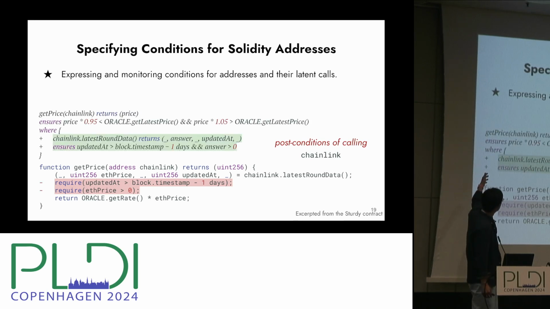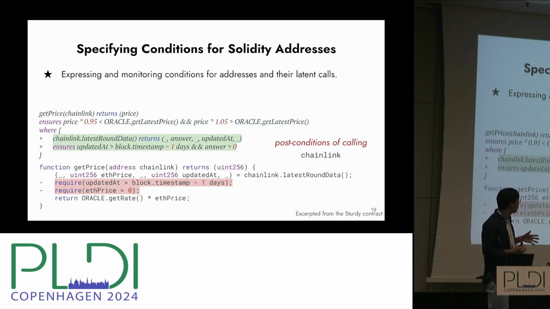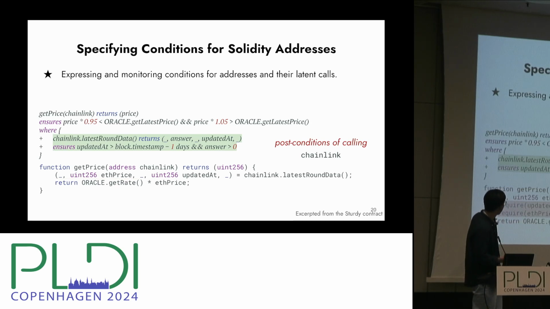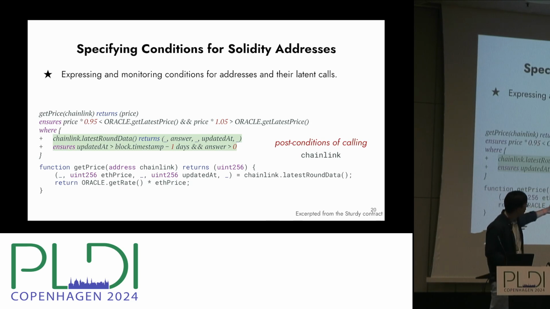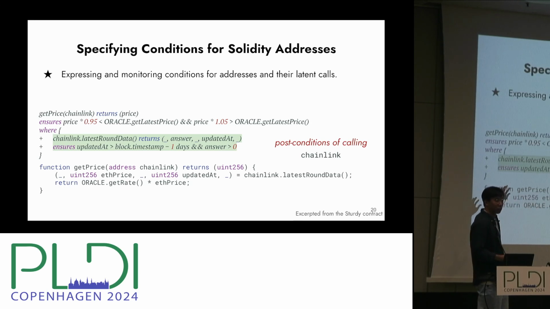We can also write all the specification in a single place using this where clause, and we can add a little bit of signature about the chainlink and the latestRunData, what it returns, what binding names we need to use, and we use the same syntax to ensure whatever post condition is annotated here, right? So this is the post condition, and we can basically remove those two conditions from the function body. And the checks will be preserved whenever this chainlink is passed around in the function body or when it's called multiple times. And all those checks will be preserved and actually performed, ensured by our compilation scheme. Right.